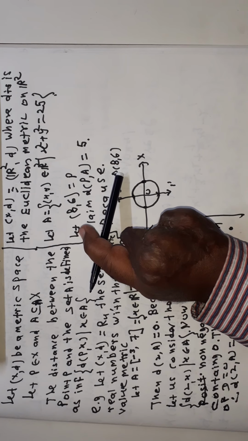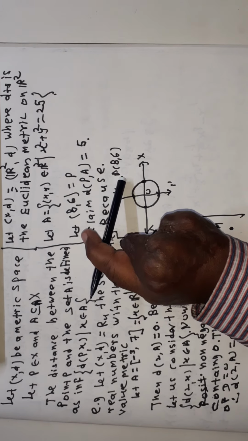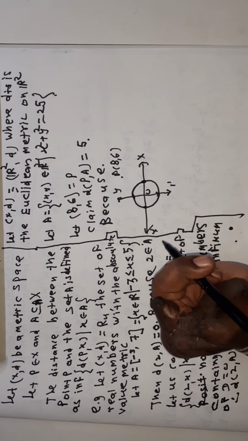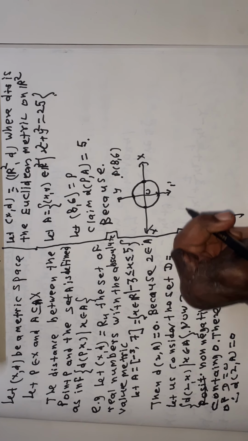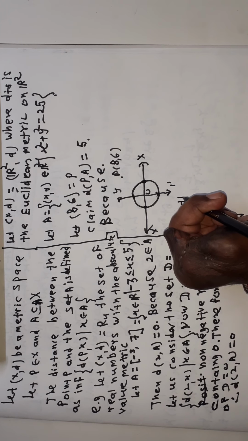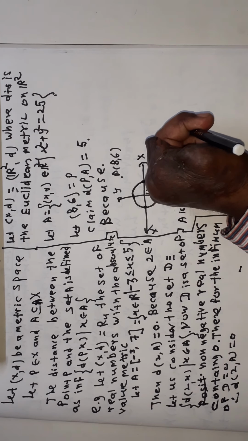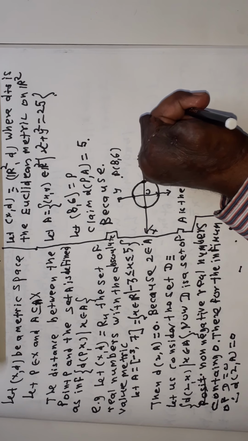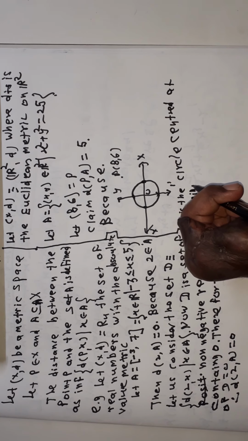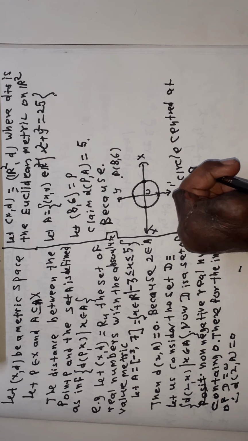Therefore, the distance of the point P (8, 6) to the boundary of the circle is equal to 10 minus 5, which is equal to 5. Therefore, the distance between P and A is equal to 5, because A is the circle centered at the origin and radius 5.